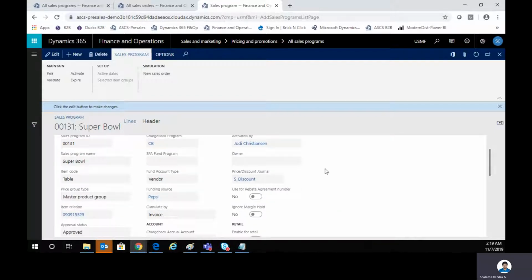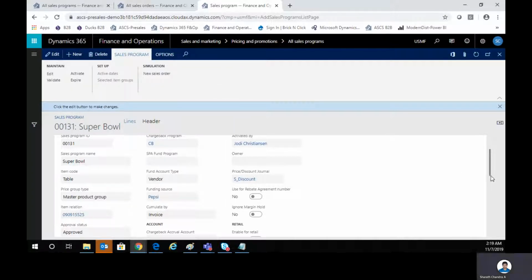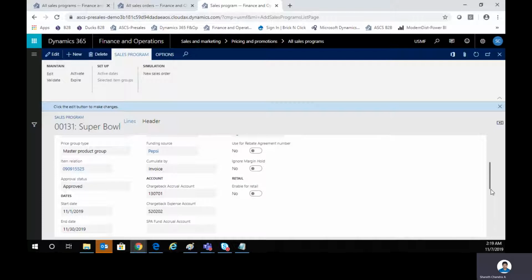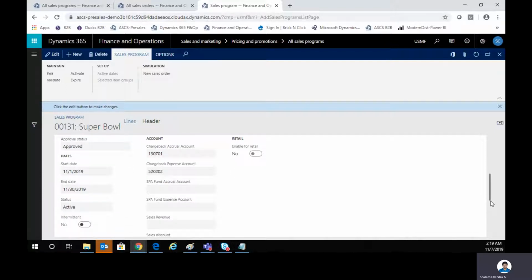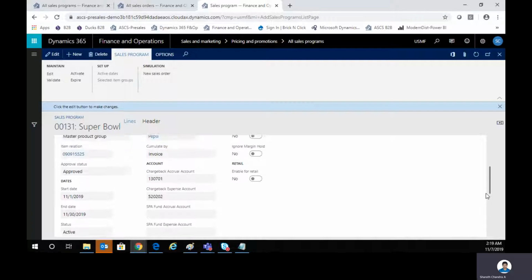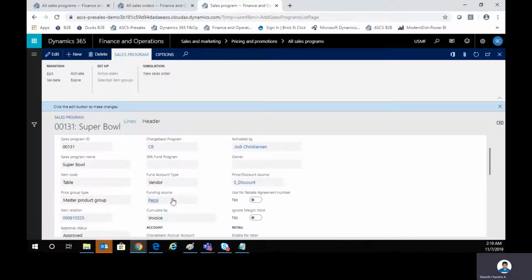So here I'll be creating a deal called Super Bowl, and I'm saying that this is valid for an item Pepsi, right? So I have created this for Pepsi item. And this particular deal is active from 1st of November to 30th of November, and we are saying that there is a funding agreement. So I'll come back to what funding agreement is.